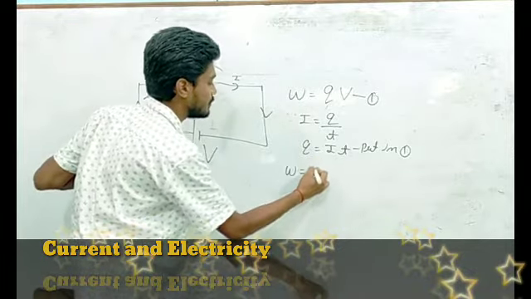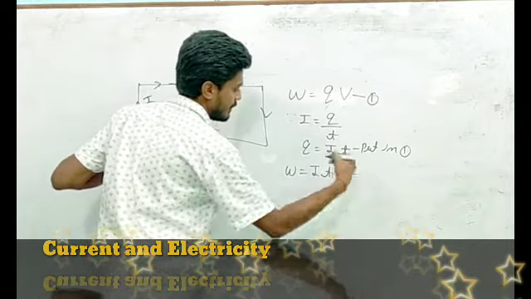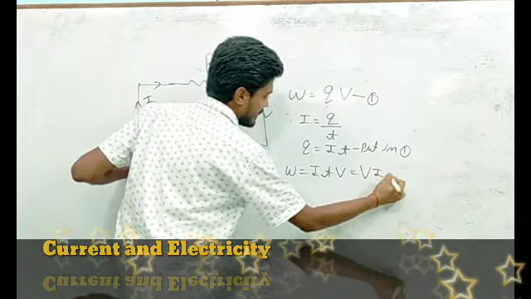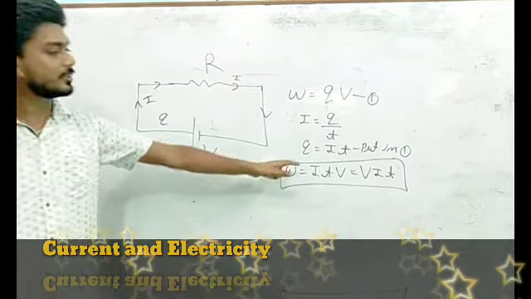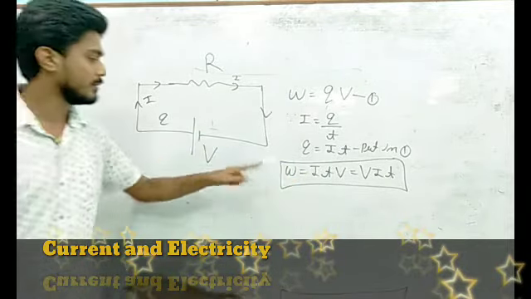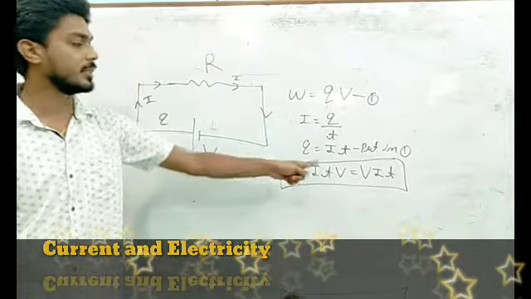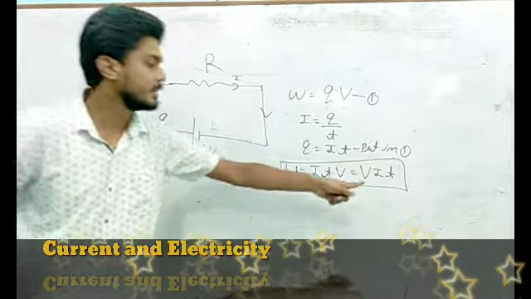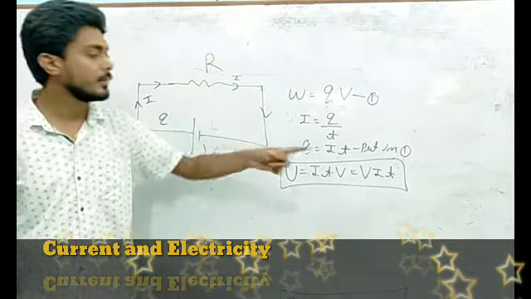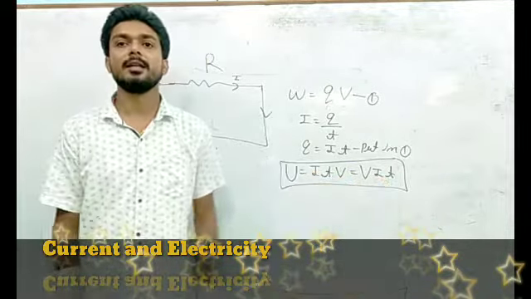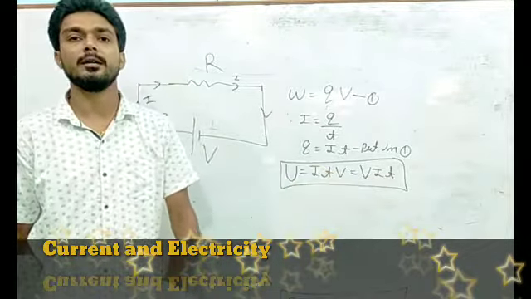W is equal to IT into V, or sometimes we write it VIT. This is the formula of electrical energy. In many books it is written as U, electrical energy, equal to VIT. V is the potential difference, I is the current circulating in that circuit, and T is the time taken.